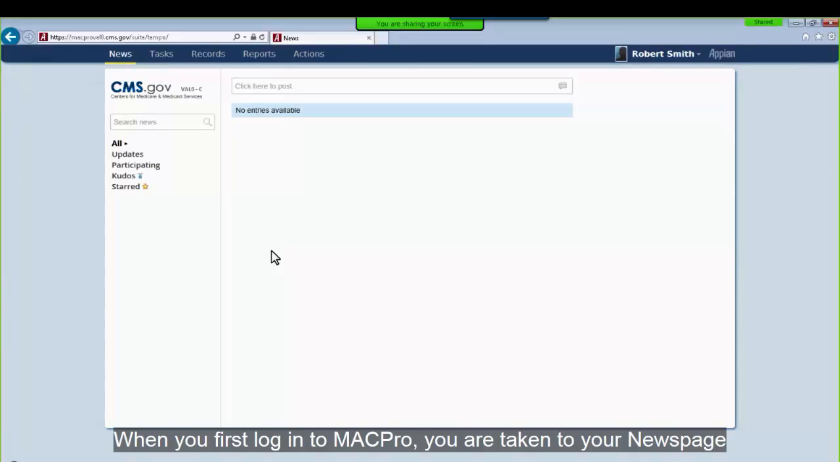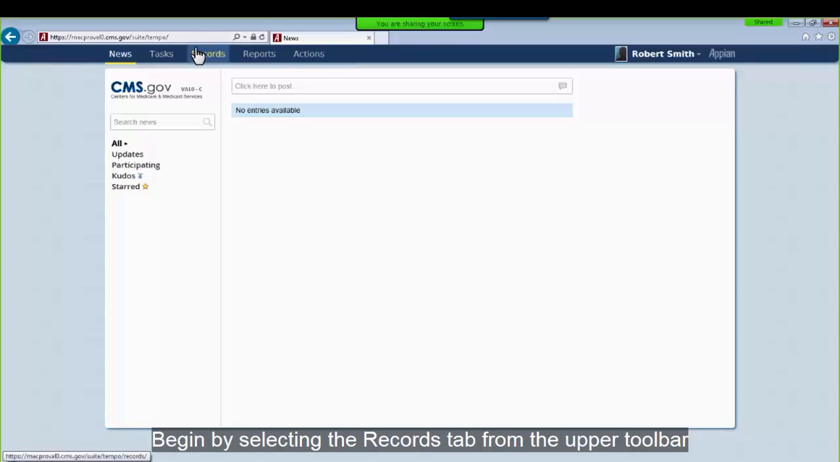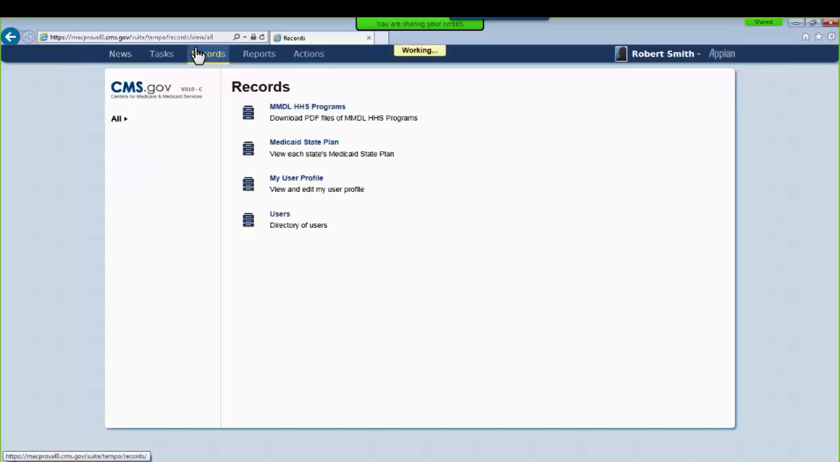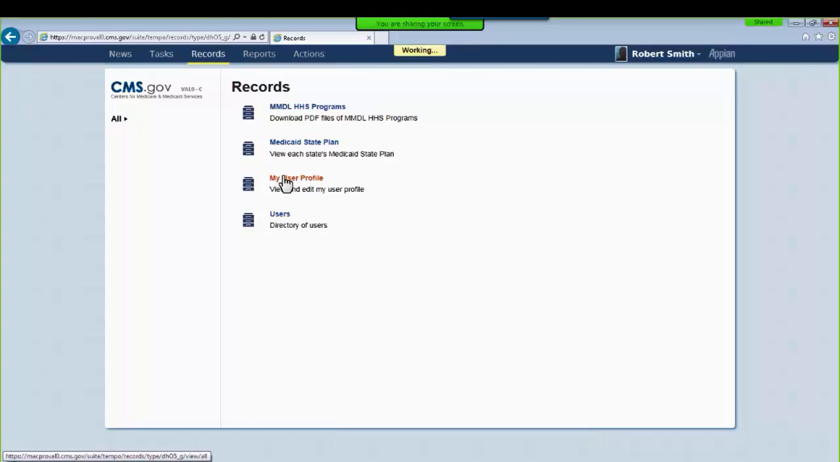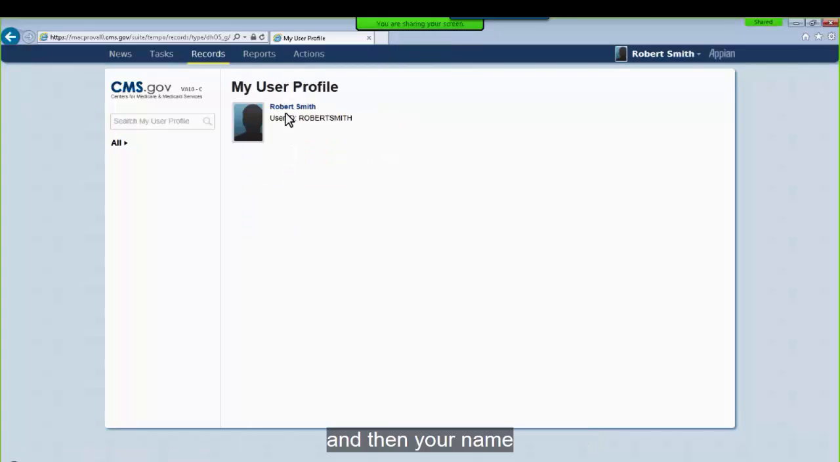When you first log into MACPro, you are taken to your News page. Begin by selecting the Records tab from the upper toolbar. Next, select the link to My User Profile, and then your name.